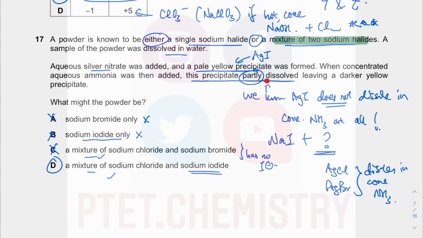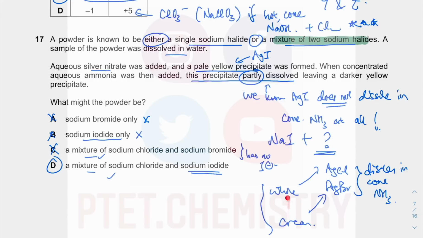In fact, the other possibility is it could be sodium iodide and sodium bromide, because it's very difficult, especially in paper 2 or even paper 5 or paper 3, they could ask you why it's very difficult to tell whether it's chloride or bromide. Because silver chloride is a white precipitate, silver bromide is a cream precipitate.